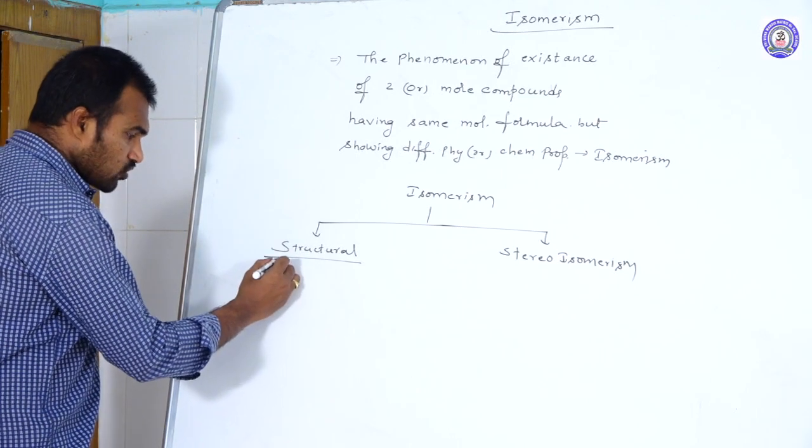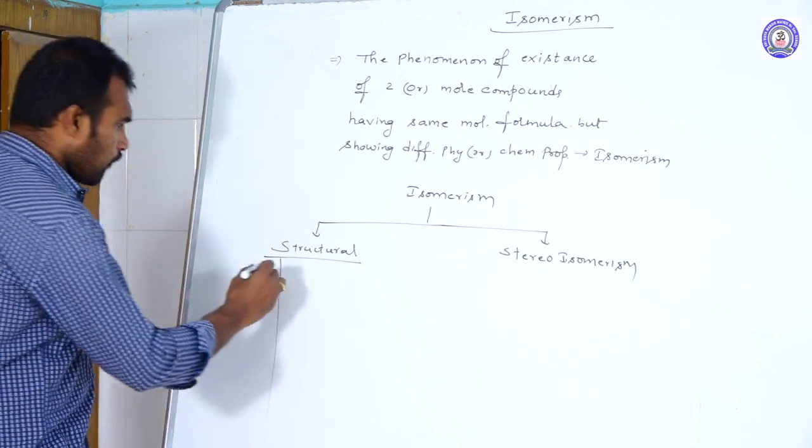And this structural isomerism we are further dividing into the following types.